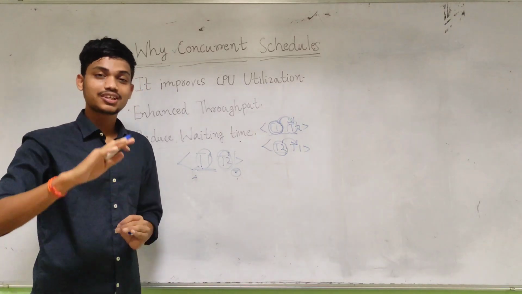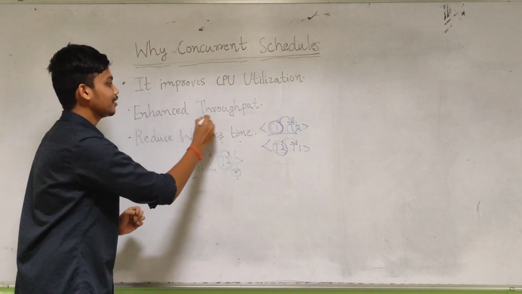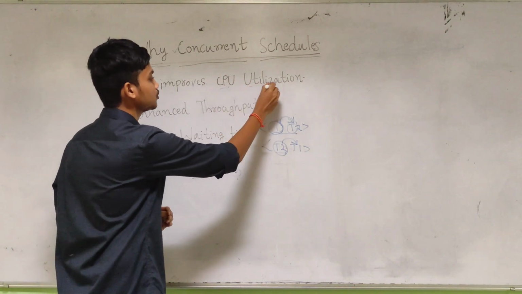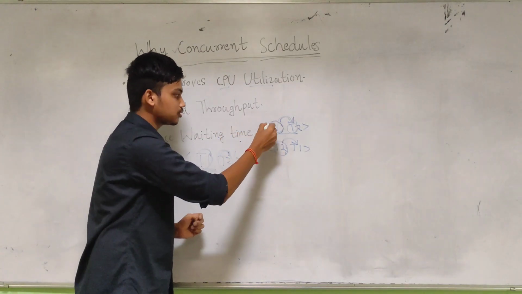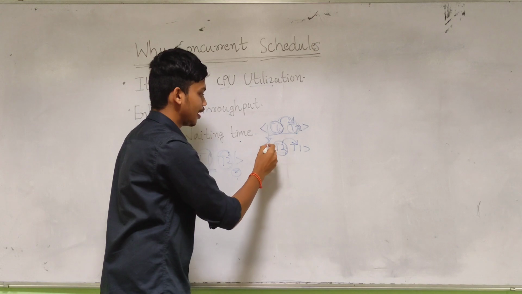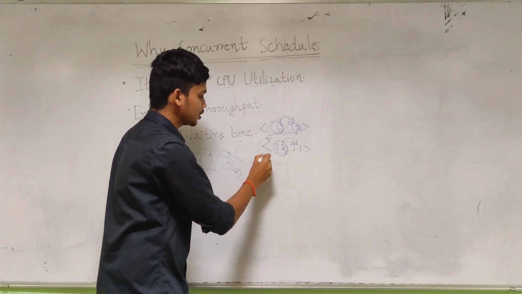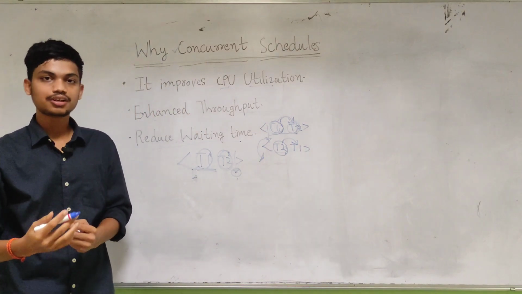So waiting time is drastically reduced in concurrent schedules, and it enhances the throughput and improves the CPU's utilization. In the CPU, if T1 is a process, let us say, and T2 is another process, T1 will run for some time, and then what we call context switching will happen between T1 and T2. So CPU utilization will be increased like that.